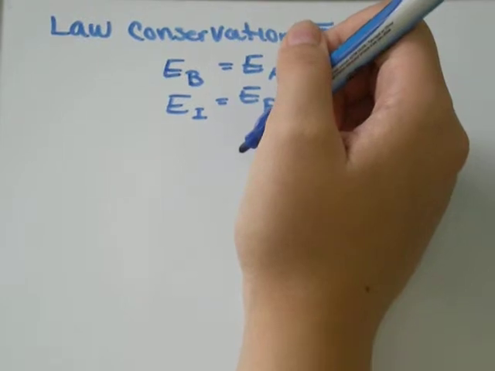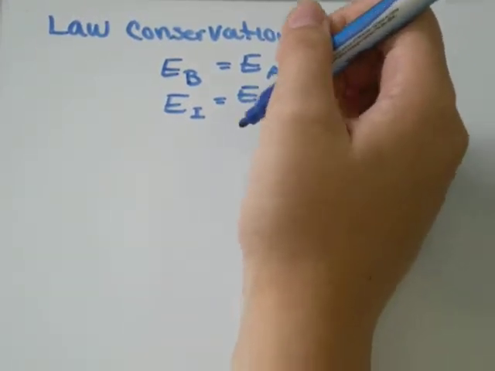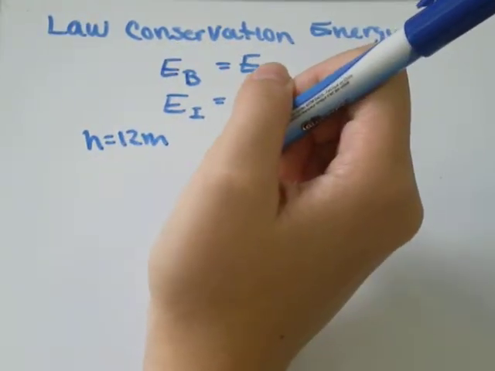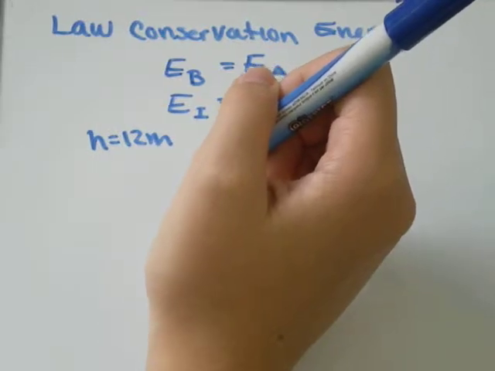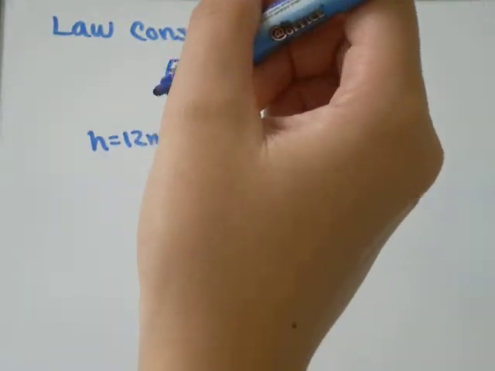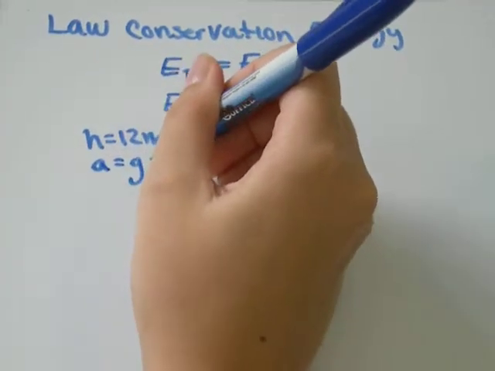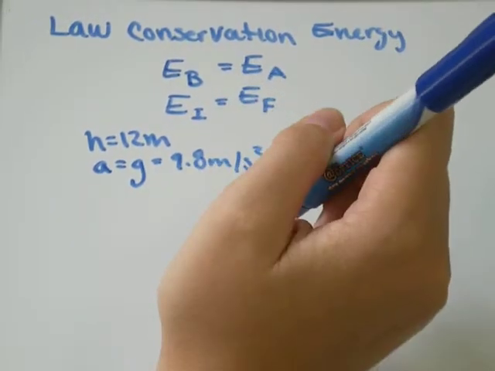So we're going to do an example, and it says, a stone is dropped from a height of 12 meters. What is the speed when the stone hits the ground? Well, let's think about what kind of force is acting on this free-falling object. It's going to be gravity. So the acceleration is going to be due to gravity, which is going to be 9.8 meters per second squared.